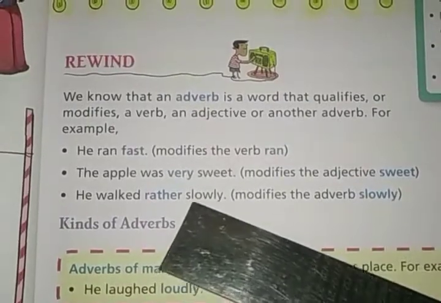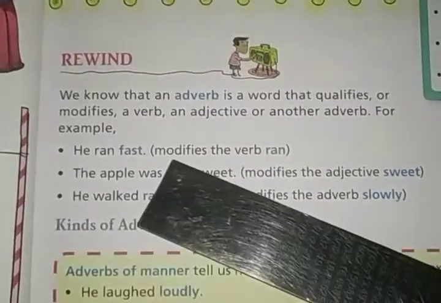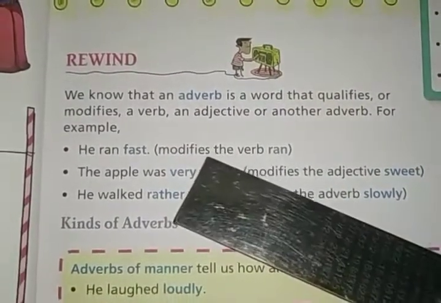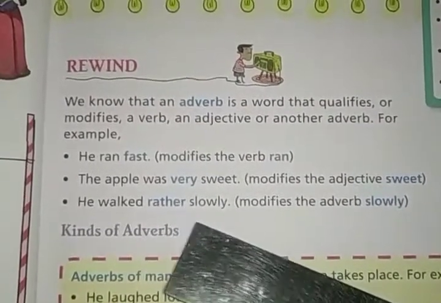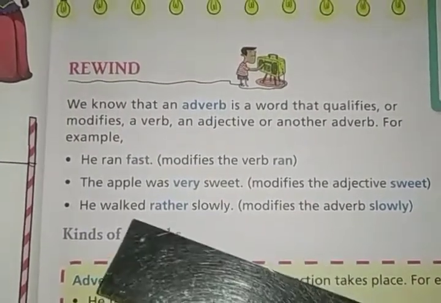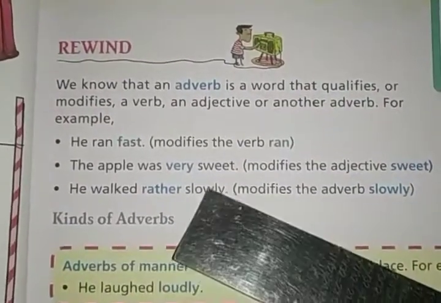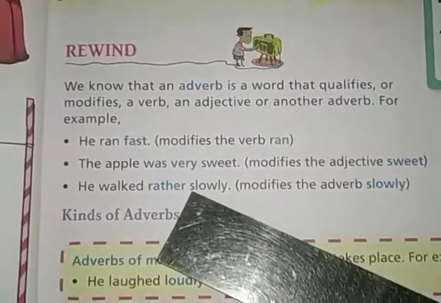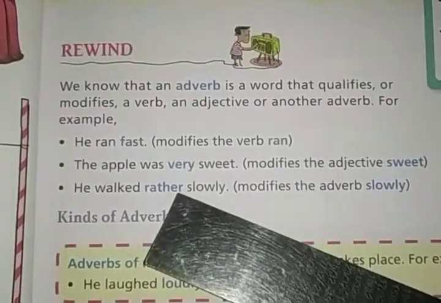Slowly is an adverb because it is modifying the verb, and the word that modifies a verb is known as an adverb. The word slowly is modifying the verb walked, and that is why it is an adverb. And the word rather is modifying the word slowly, which is an adverb, and that is why rather is also an adverb.